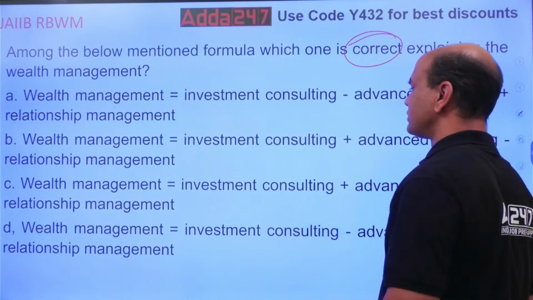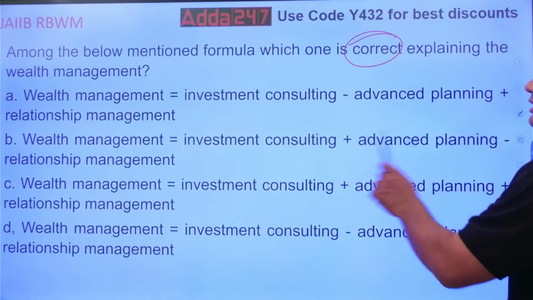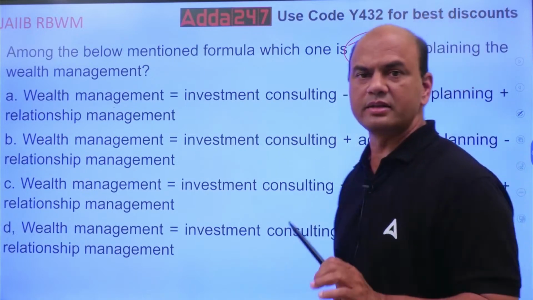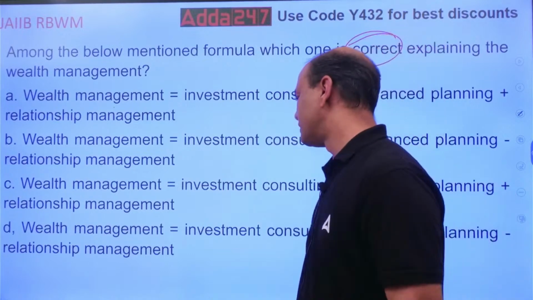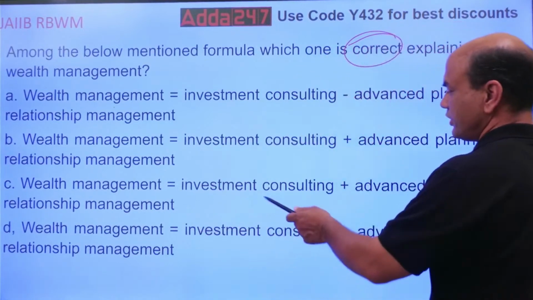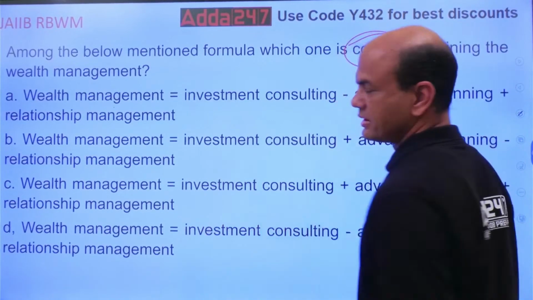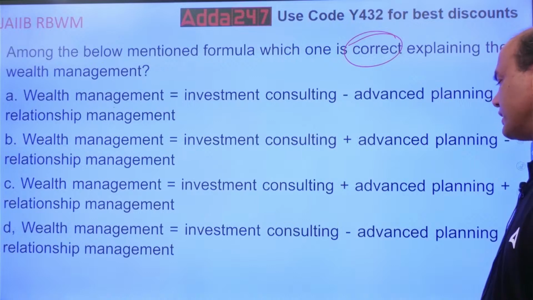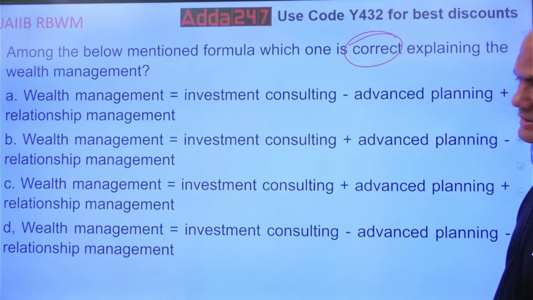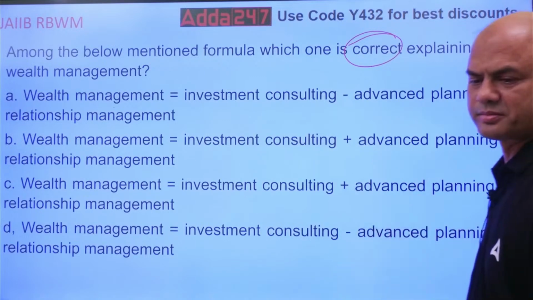Wealth management equals investment consulting plus advanced planning minus relationship management. You don't have to maintain the relationship. C: wealth management equals investment consulting plus advanced planning plus relationship management. And D: wealth management equals investment consulting minus advanced planning minus relationship management. So you don't require relationship also, you don't require advanced planning also.